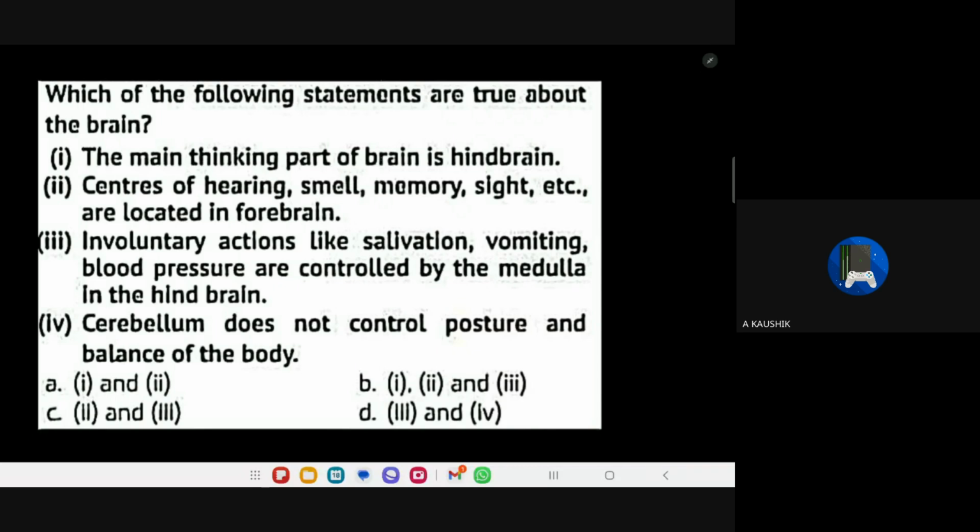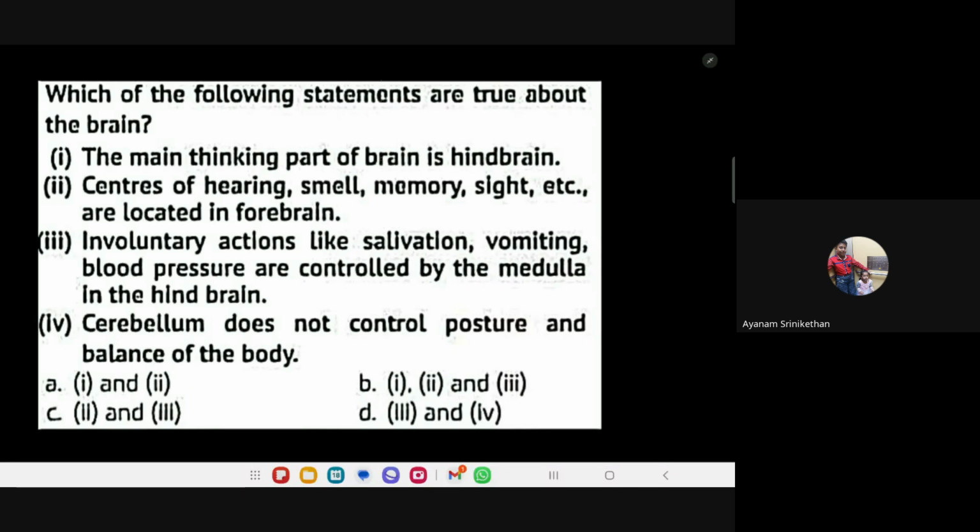Third one. Read the third statement, Tirthi. Salivation, vomiting, these involuntary actions are controlled by the medulla in the hindbrain. True. Involuntary actions, hindbrain. Correct? True, ma'am.